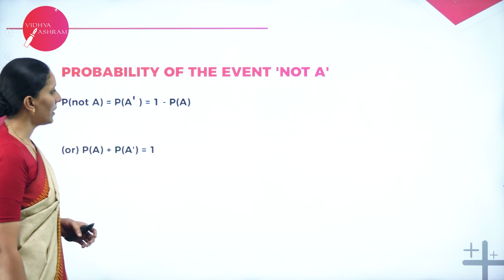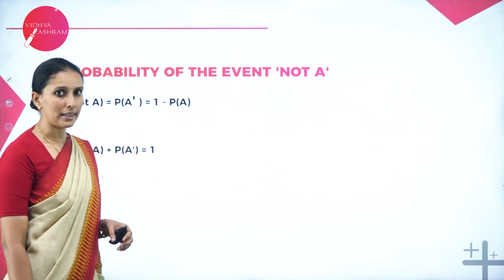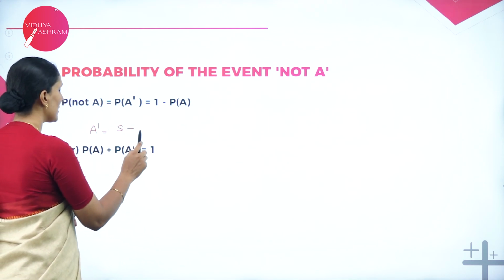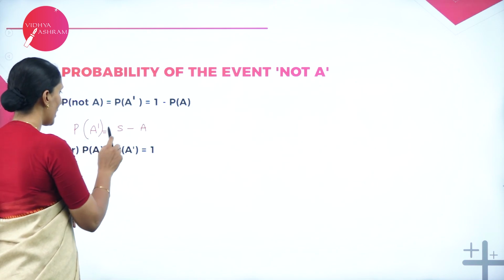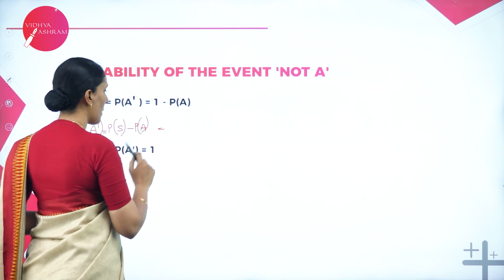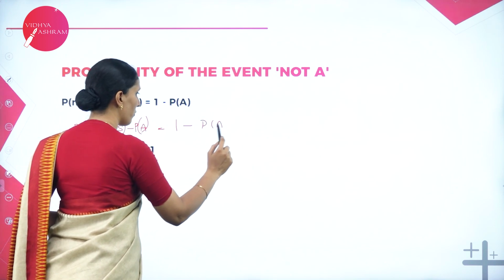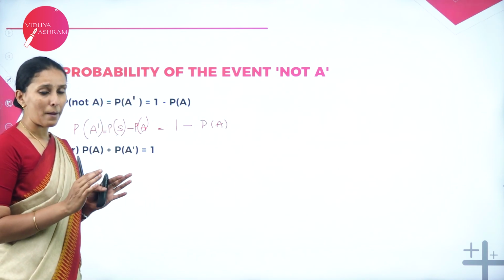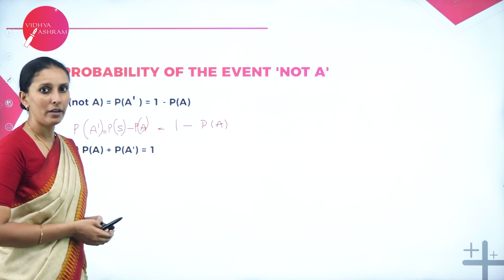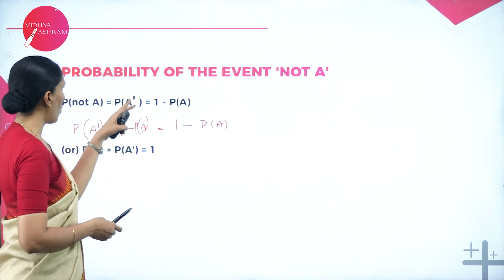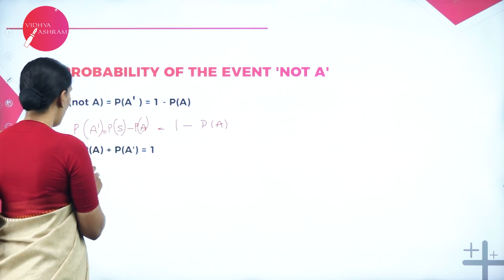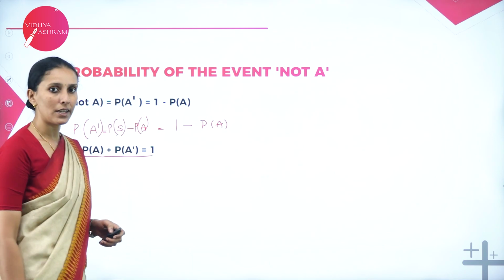Next one, the probability of the event not A. Not A is nothing but the complement. We know that A dash is nothing but S minus A. So obviously the probability of A dash is the probability of the sample space minus the probability of A. We know that the probability of the sample space is always 1. So it is 1 minus P of A. Since the maximum probability value is 1, the complement's value should always be 1 minus the given event. So the probability of a complement event, that is not A, is always 1 minus P of A. Or we can say probability of A plus probability of A dash is equal to 1.